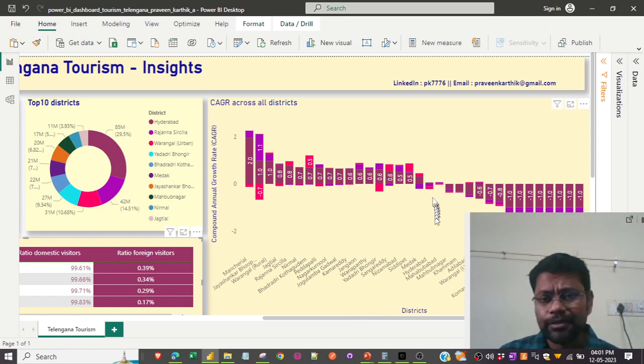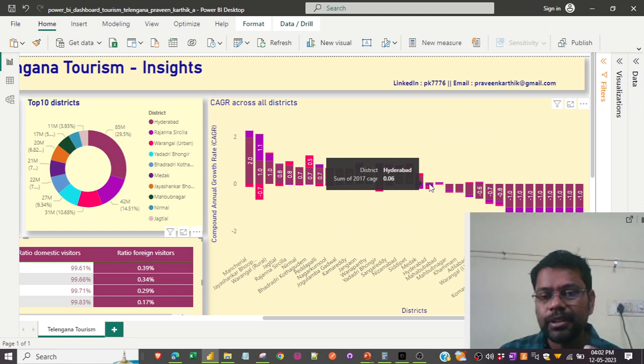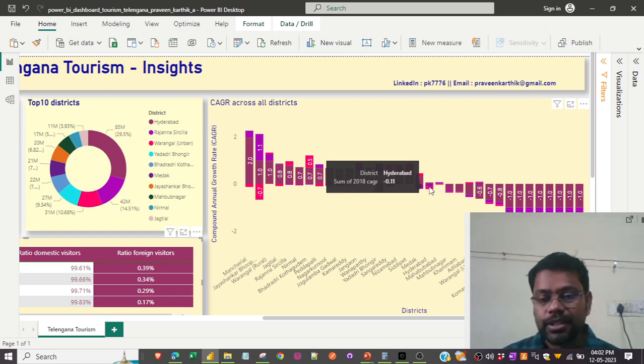If you see, when the bar size is very minimal, it means the number of visitors visiting a particular district, say in this case Hyderabad, is not decreasing year by year at a significant rate.